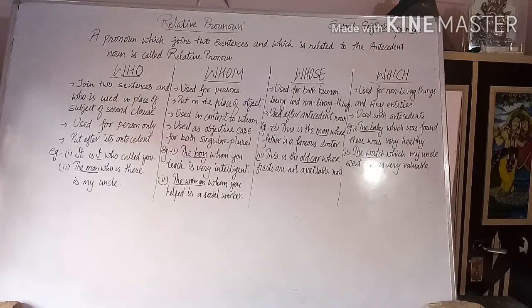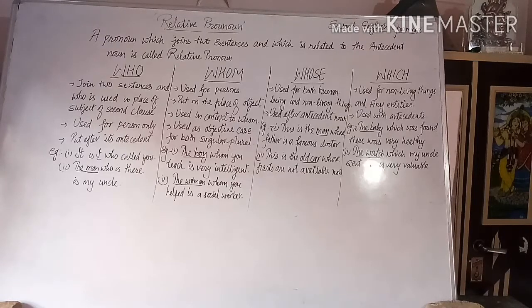First thing, every relative pronoun will join two sentences. Who is used in place of the subject of the second clause, or second sentence.